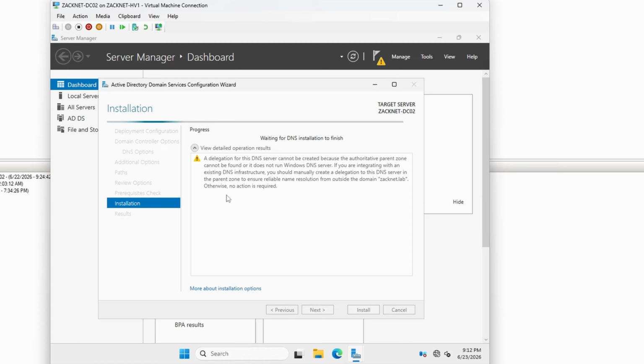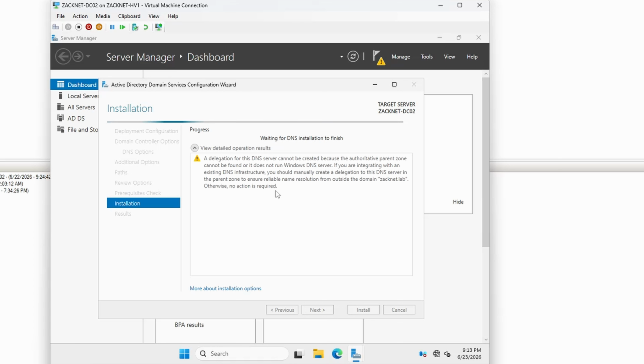So you're probably wondering what this message means right here. Well, it means that Windows is trying to reach external DNS to create a DNS delegation. A pointer record that tells the rest of the world or a parent domain that this new server is authoritative for ZackNet.lab.